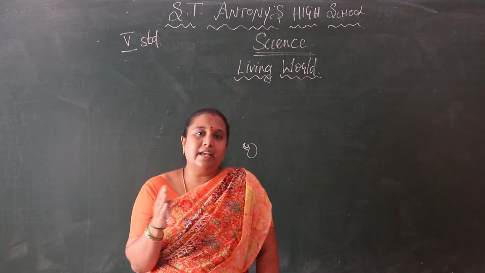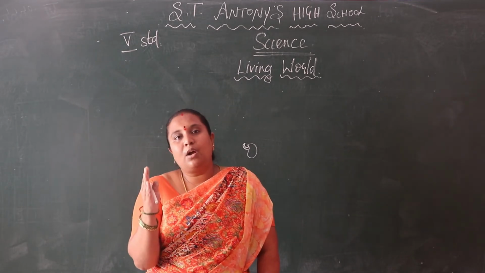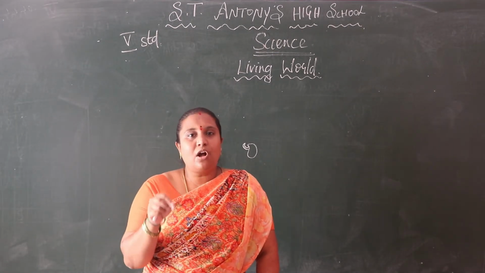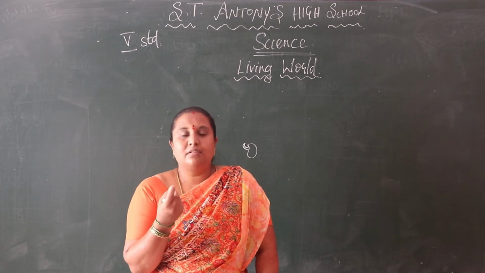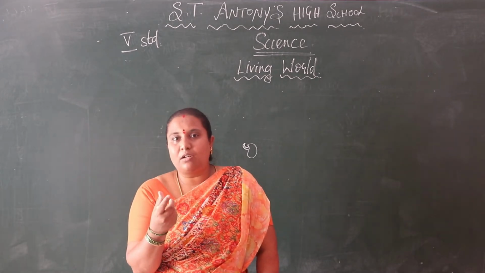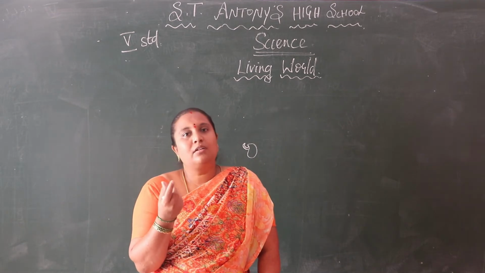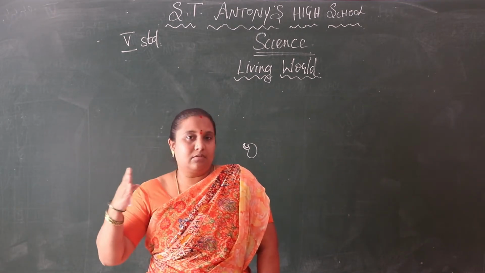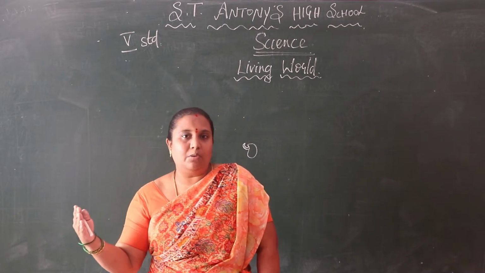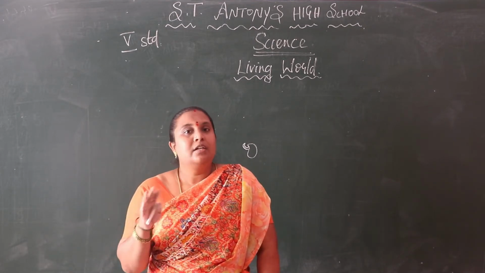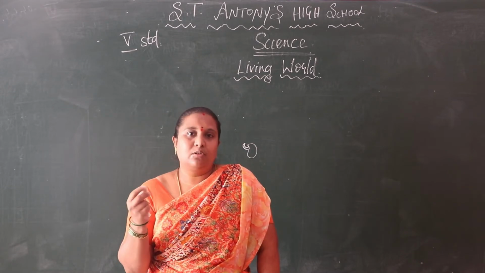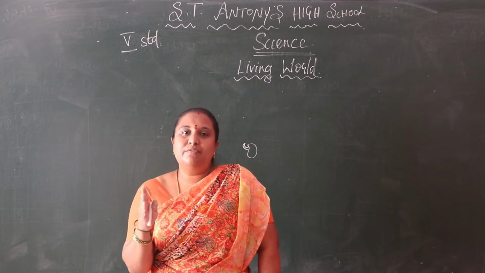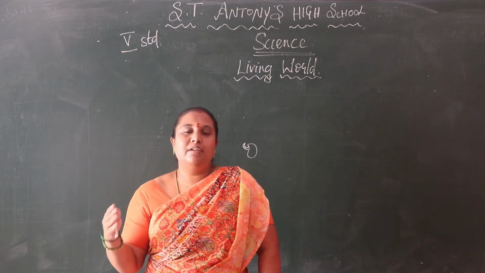We sow the raw groundnut into the soil, and from that raw groundnut the plant grows. Coming to the other example, the fried groundnut: from that fried groundnut, the plant is not growing. Understood? So that is the difference between a living thing and a non-living thing.